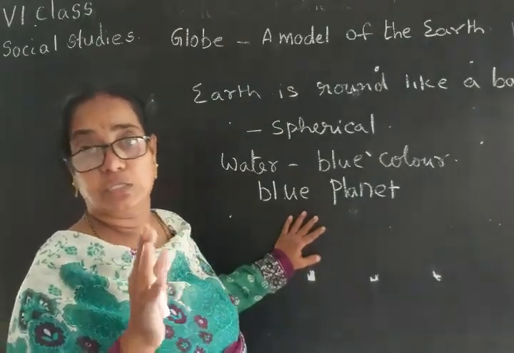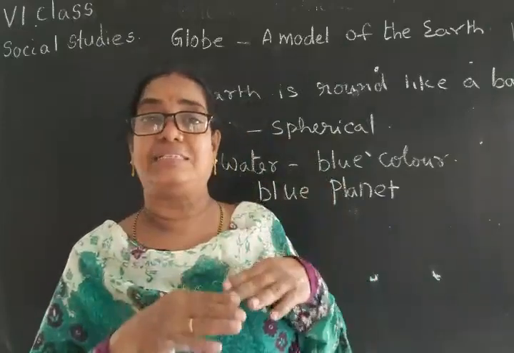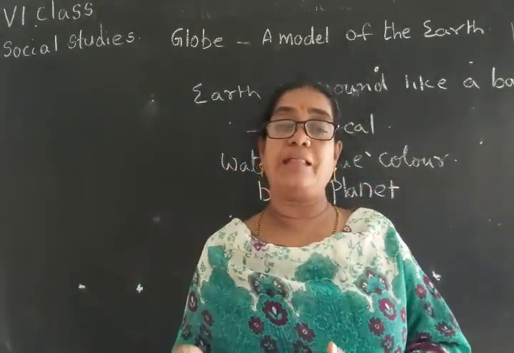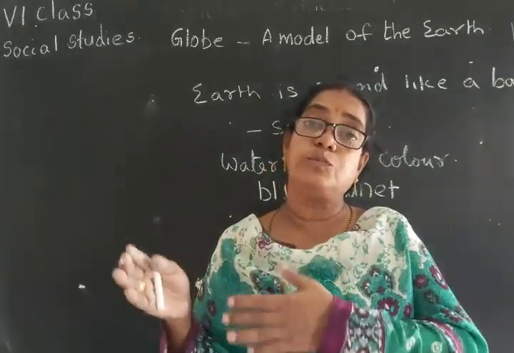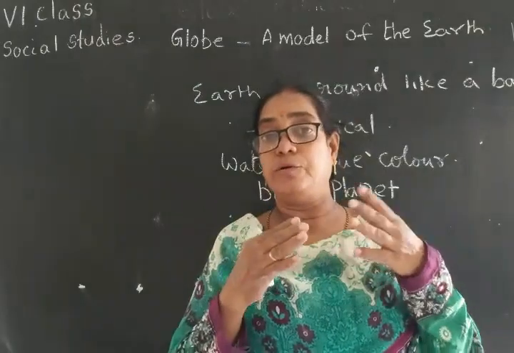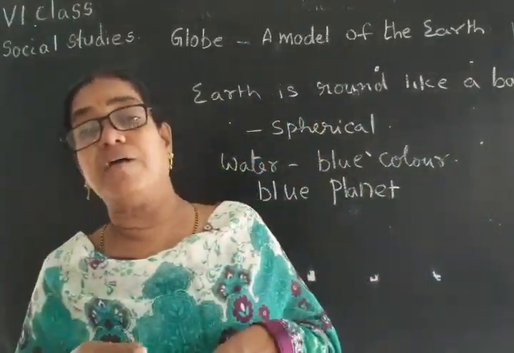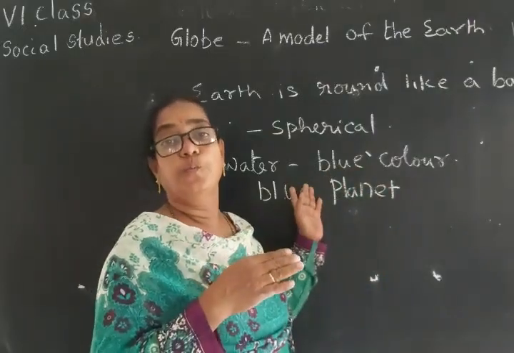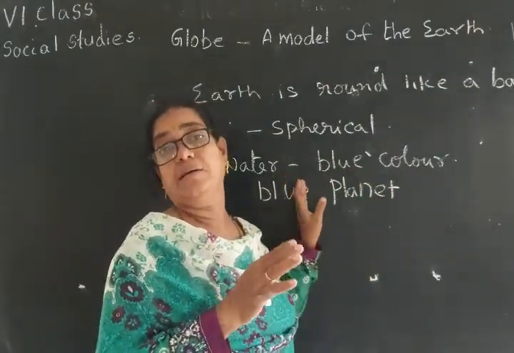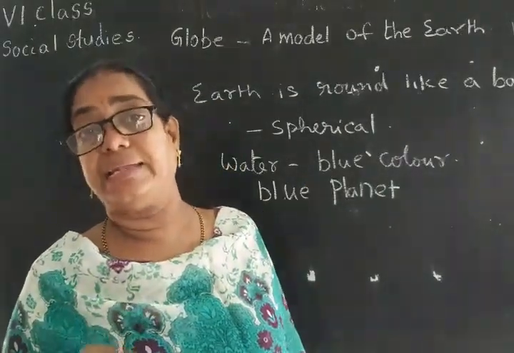Is it clear? Some people went to the moon in the 1960s and took photographs of the earth, and that also seemed to be a blue moon. The shape of the moon is like that, and the earth also looks like that. That's why it is called a blue moon or a blue planet. It is not a satellite, it is a planet. I will tell you the difference between a satellite and a planet later.